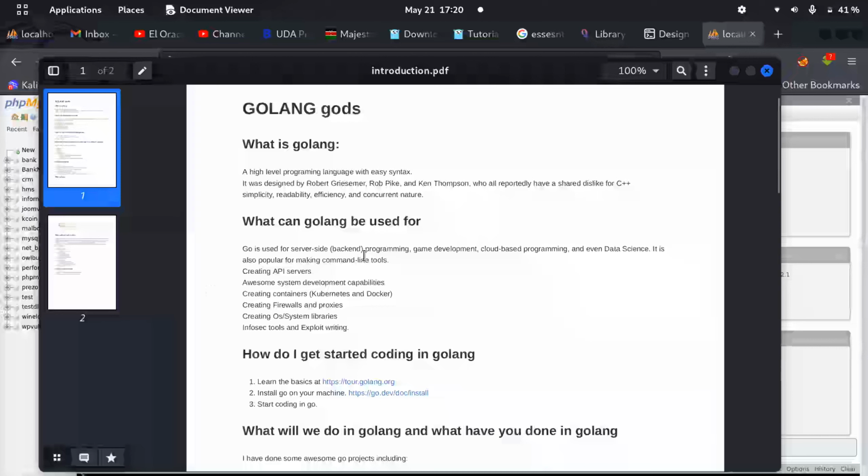And yes, Go can be used to create API servers. APIs are endpoints, and we'll be creating API servers, you'll see them. And also system development, like I said, Docker, Kubernetes, such stuff, containers, I mentioned it. And basically when it comes to system development, something like firewalls and proxies.